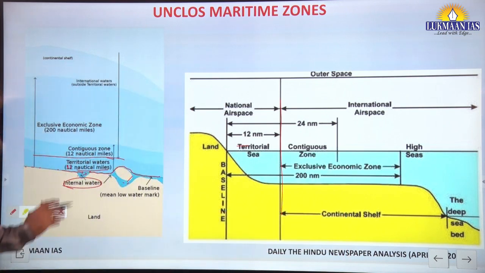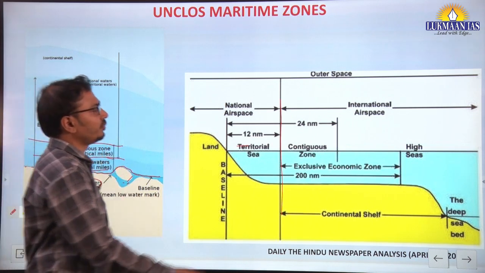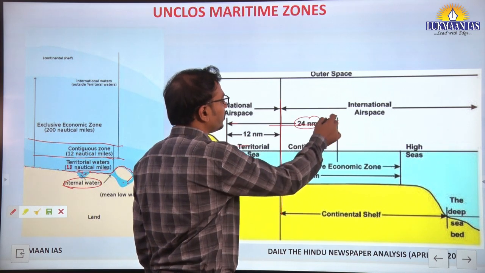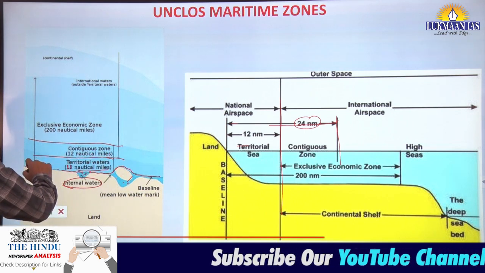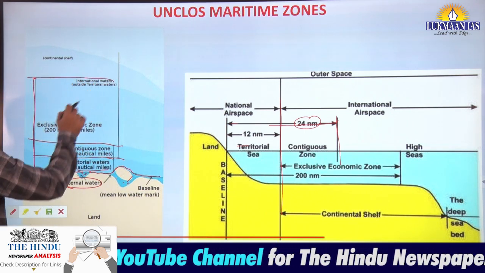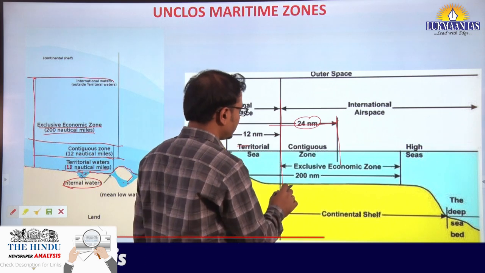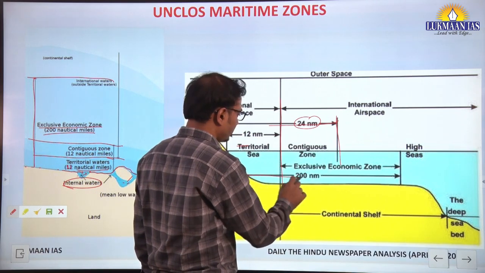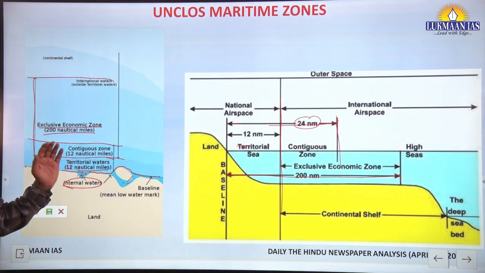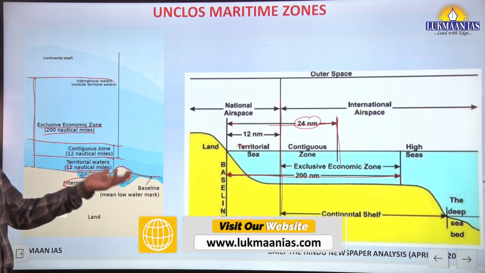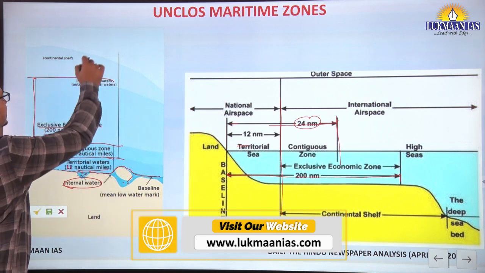Then a further 12 nautical miles, there will be the contiguous zone. That means from the baseline it is 24 nautical miles. Then from the baseline to 200 nautical miles, you can see here, this will be the exclusive economic zone, 200 nautical miles. So these are the maritime zones according to UNCLOS. Beyond 200 nautical miles there is the high seas.